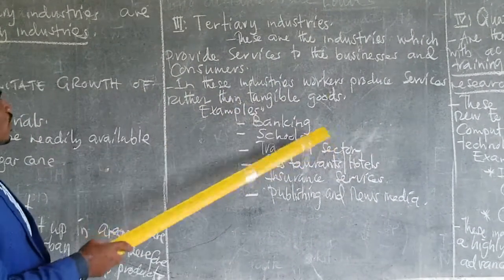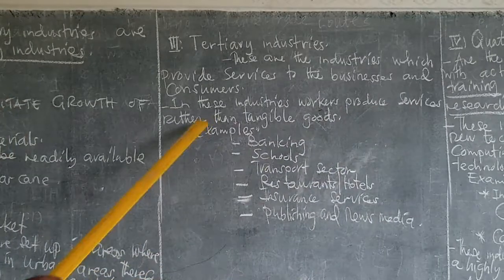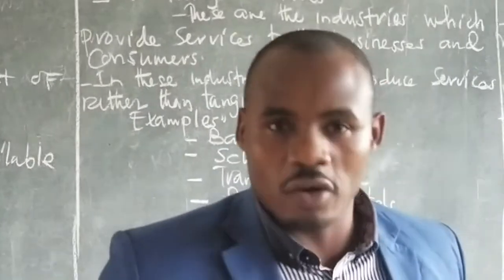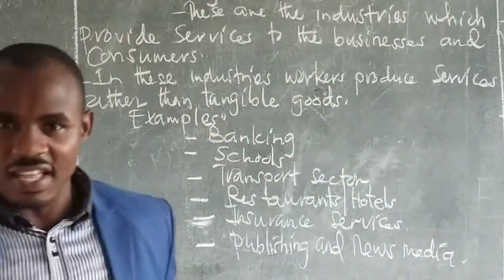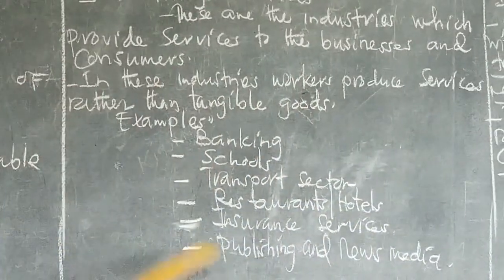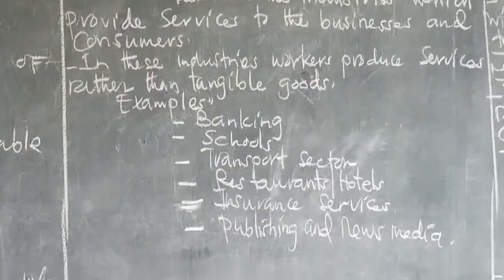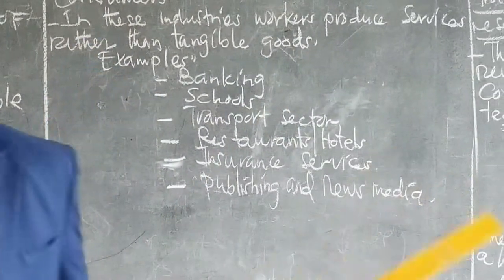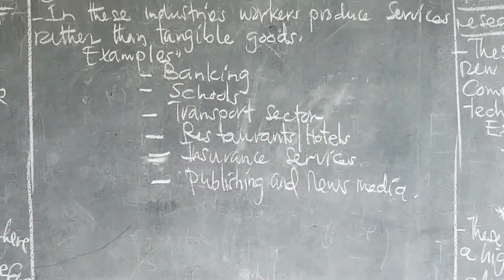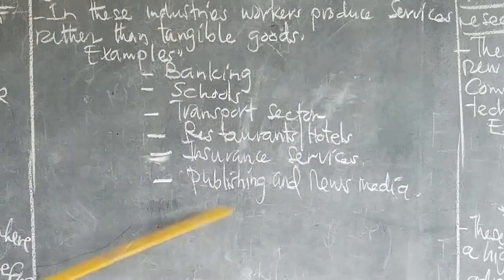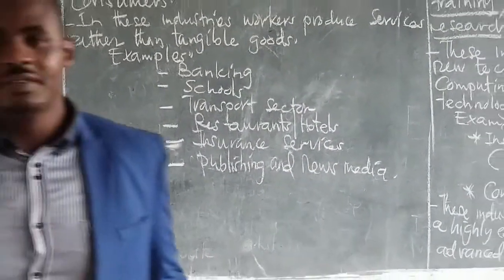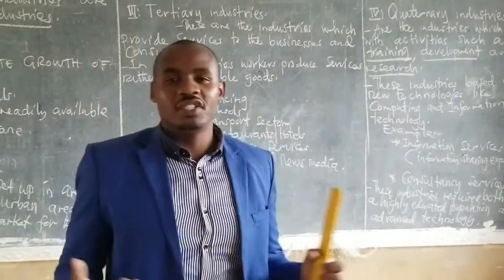In these industries, workers produce services rather than tangible goods. Here, the workers only produce services rather than desirable goods, desirable materials. So examples of the tertiary industries, the industries which produce services: we have banking, schools, transport sector, restaurants or hotels, insurance service, publishing and news media. These are good examples of the tertiary industries.